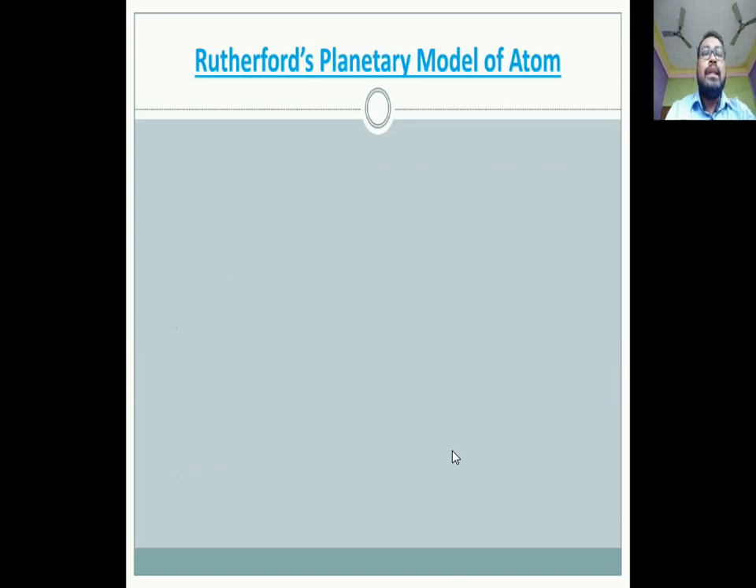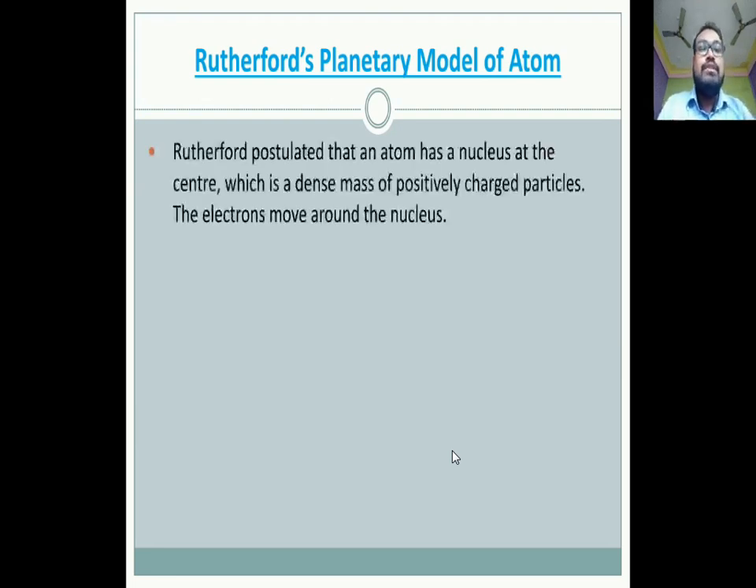Okay. Next is Rutherford's planetary model of the atom. So based on his observations, Rutherford constructed a model of an atom. The first one is Rutherford postulated that an atom has a nucleus at the center, which is a dense mass of positively charged particles. The electrons move around the nucleus.